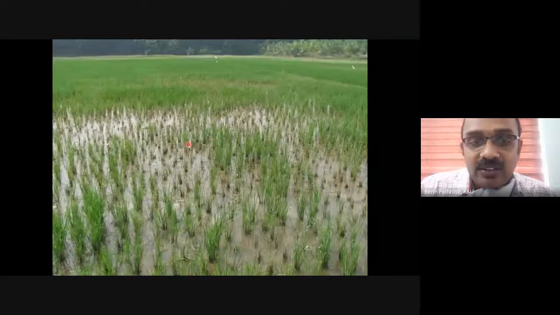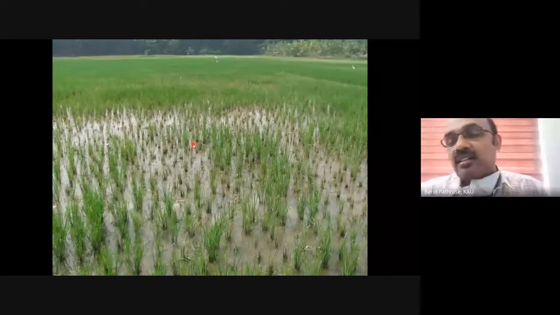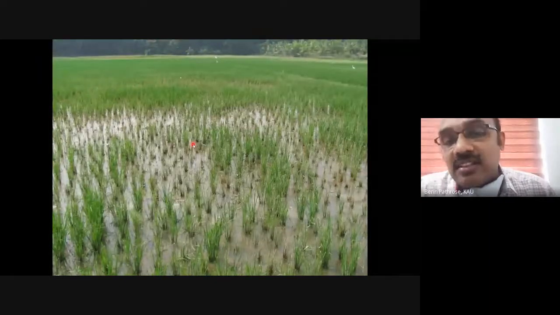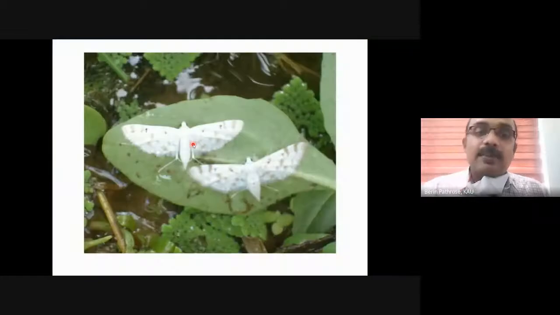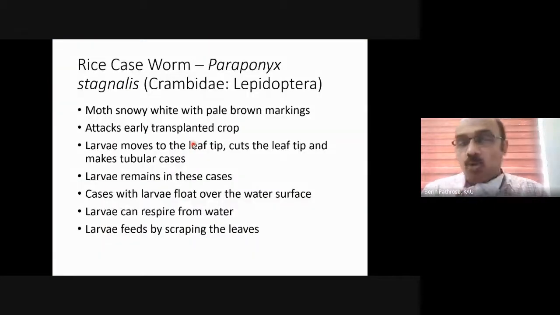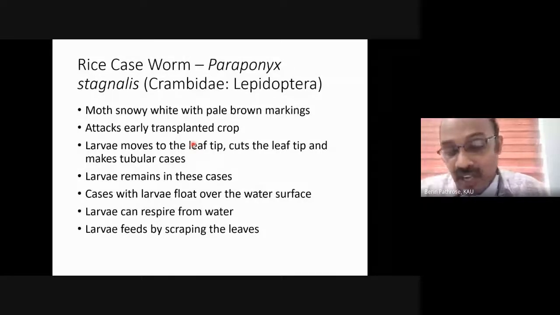Some dry tracks you can see over here. In areas where a slightly dry condition prevails, the infestation will be a bit low. So this is a pest which favors water because water is needed for its respiration. It cuts the leaf tip, rolls the leaf into a case and remains within it. It floats over the water surface since it needs a thin film of water to respire, and the larvae scrapes the leaf.